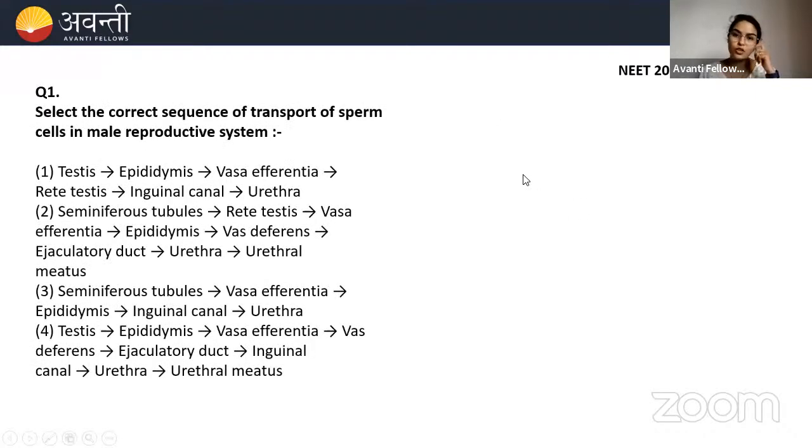I'll read it out for you. Select the correct sequence of transport of sperm cells in male reproductive system. So in the male reproductive system, what is the sequence of transport of sperms? Take your time, read the options, write the option in your notebook, and then I will launch the poll, and there you are going to answer it.